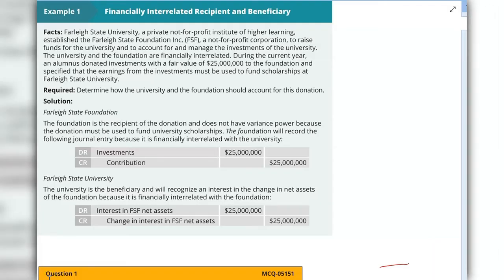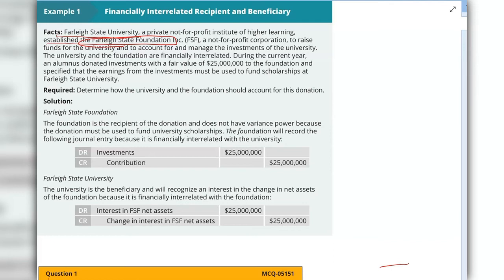Now let's go over some CPA practice problems on the concept where one not-for-profit entity receives a donation and passes it to another not-for-profit entity. Farley State University is a private not-for-profit institution which established the Farley State Foundation. So they will use this Farley State Foundation, another not-for-profit entity, to raise funds.